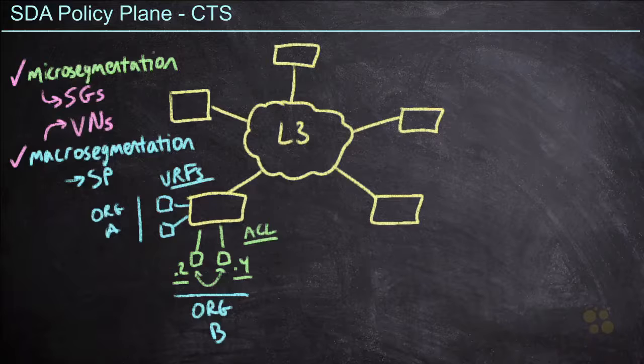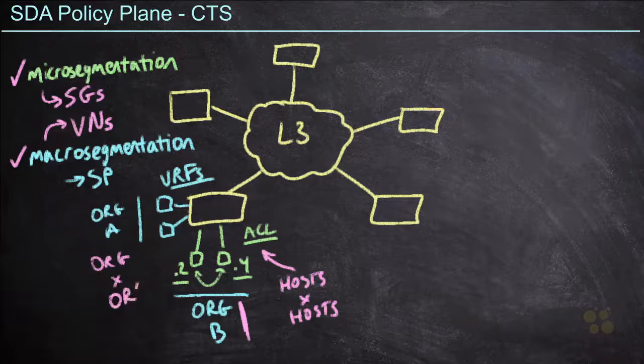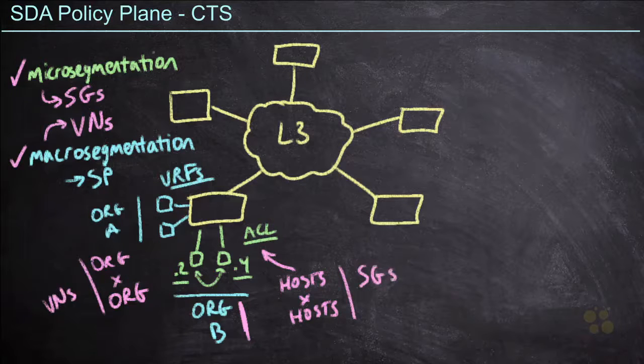We'll start with SGs. A scalable group is designed to cover what we have down here in green. We want to be able to say that certain hosts shouldn't be able to talk to certain hosts inside the same network. And that last part is key. It's within the same network. So within organization B, for example, we would deploy microsegmentation policies. Virtual networks, on the other hand, are for when we zoom out and we take a look at the organizational level. And so we say that this organization can't talk to this organization. So we're going to use virtual networks in order to stop organizations from talking to each other, and we'll use scalable groups to stop certain hosts from talking to one another.